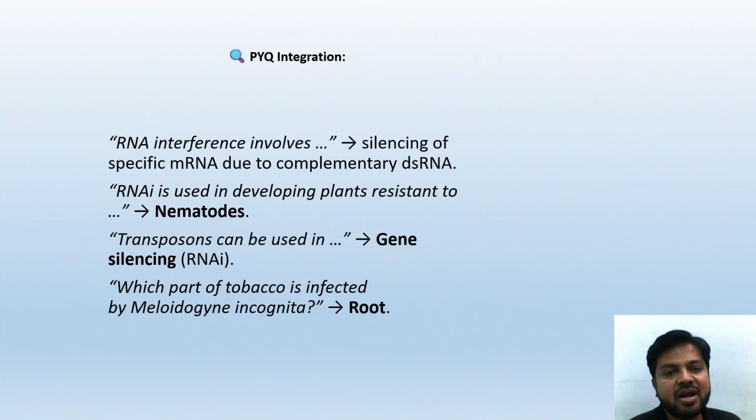Previous questions. RNA interference involves silencing of specific mRNA due to the complementary double-stranded RNA. RNAi is used in developing plants resistant to nematodes. Transposons can be used in gene silencing by RNAi. Which part of tobacco is infected by Meloidogyne incognita? Root.